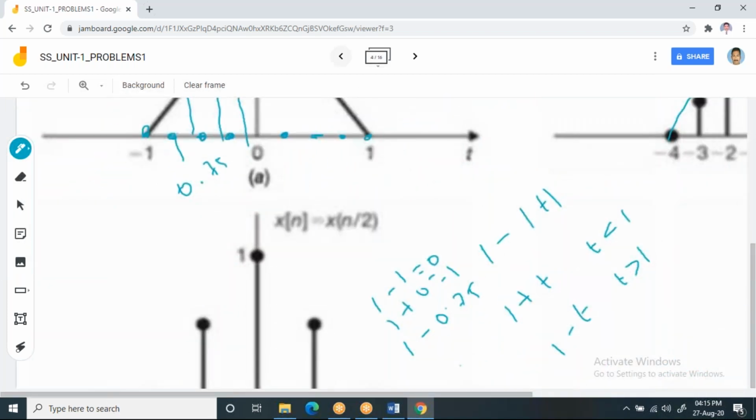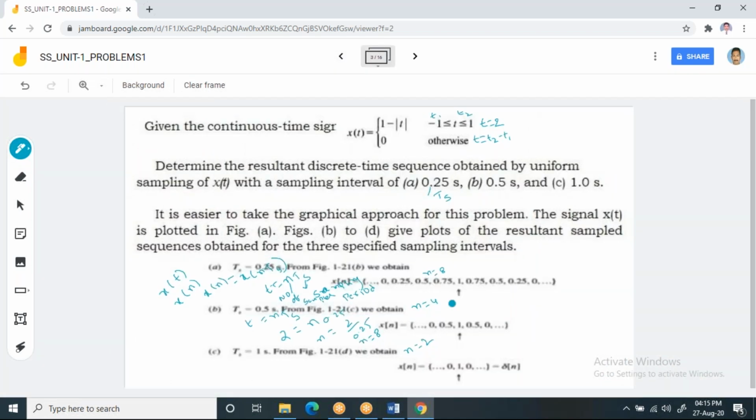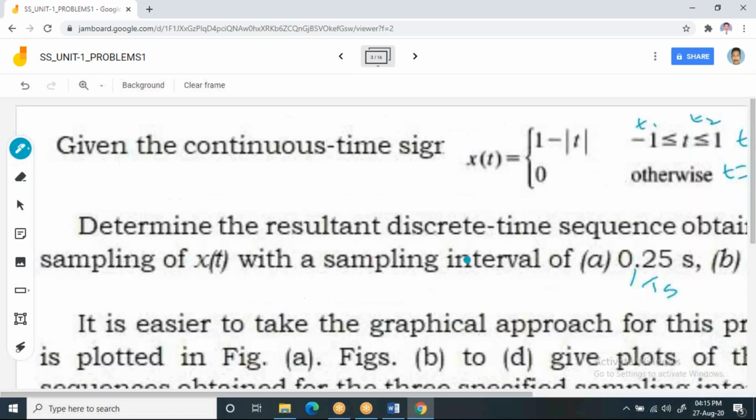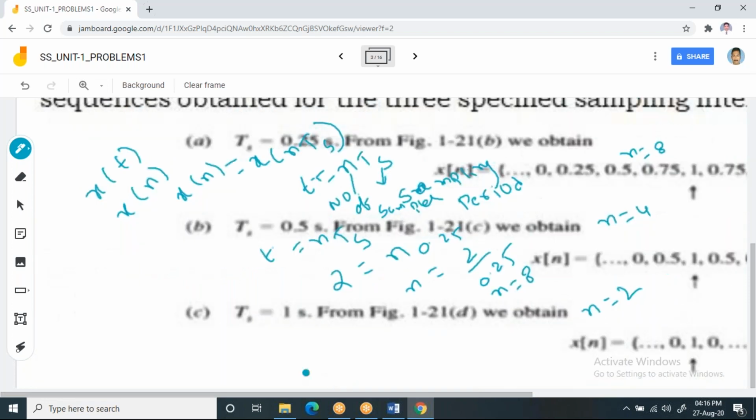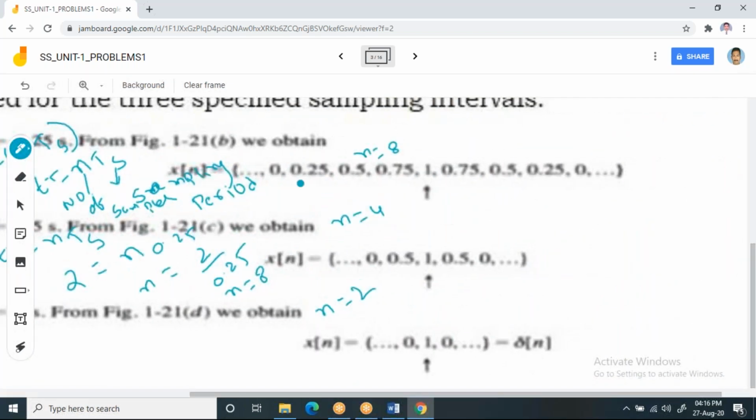So this is how you can do this. Now I'm going back to the previous slide. Observe these sample values. These are the sample values of all the 3 cases, and that is how you will get this. You can mark it. I hope this example is clear. Please post it in the chat box.